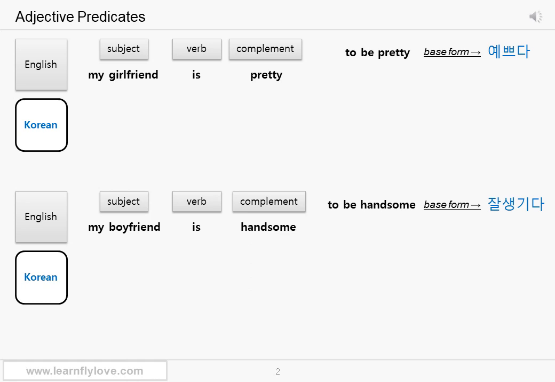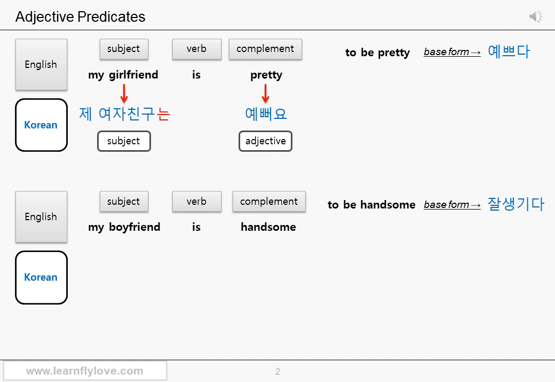Let's learn how to say my girlfriend is pretty first. Girlfriend is 여자친구 in Korean. My girlfriend, 제 여자친구. Let's use the topic particle. 제 여자친구는. Please ignore the be verb is. Pretty. The base form of the adjective pretty is 예쁘다. The stem is 예쁘.